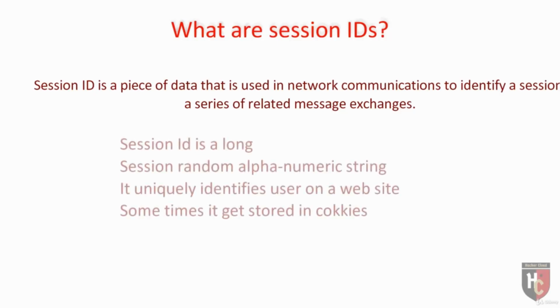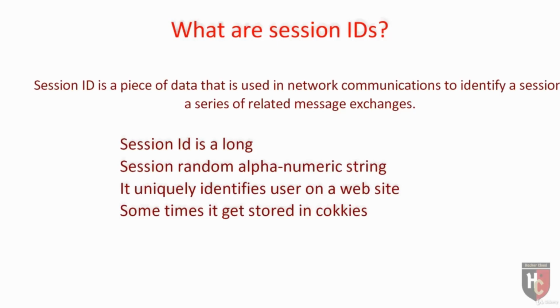Session ID is a long random alphanumeric string which uniquely identifies users on that website. It means every single user has a different session ID, and how those session IDs are derived depends on the web application logic. Sometimes session IDs are also stored inside the cookies. The important characteristics of session IDs are, first, the session ID should be random, and second, it should be long and alphanumeric.